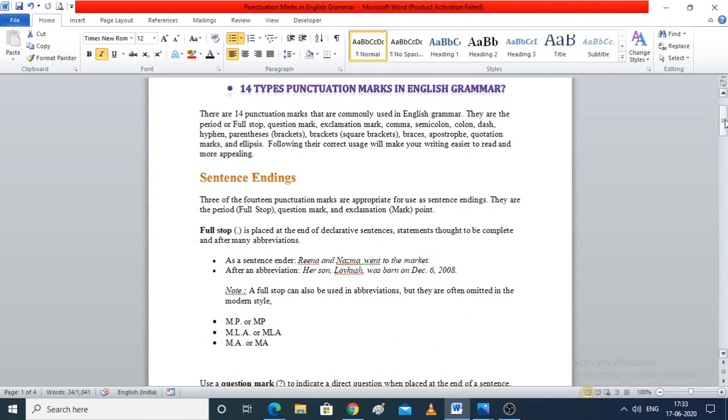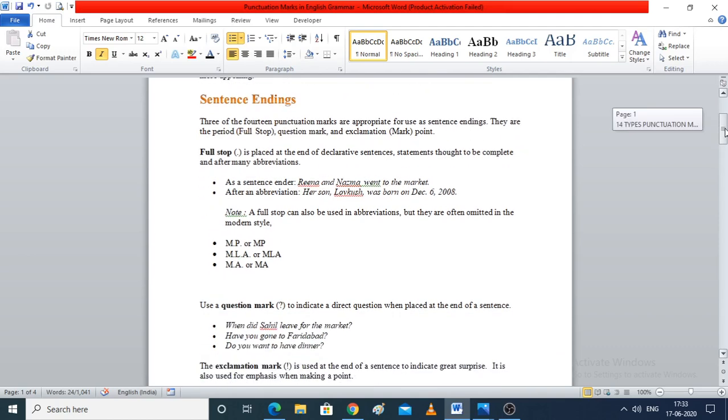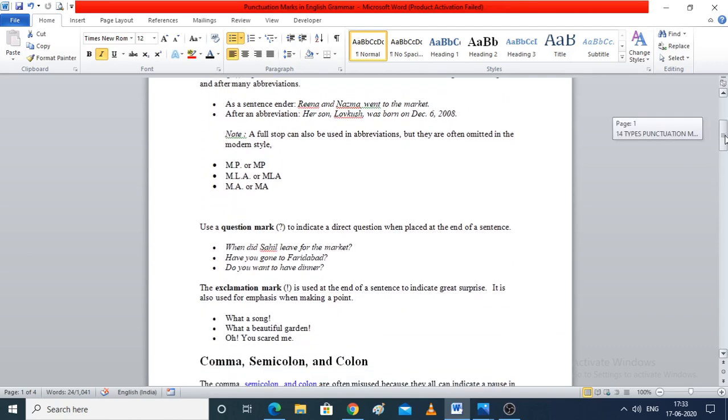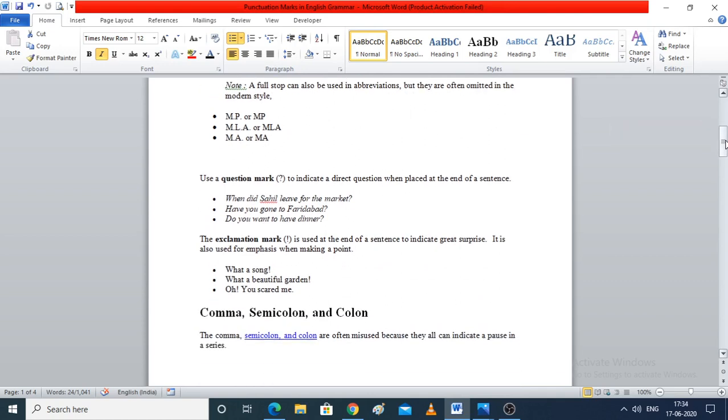Now we have 14 types of punctuation. First, we started with the sentence ending, which includes a full stop, a question mark, and an exclamation point. We use a full stop at the end of a declarative sentence, or to denote any abbreviation. We use a question mark when there is a direct question, and we use an exclamation mark when we have to indicate great surprise or astonishment.